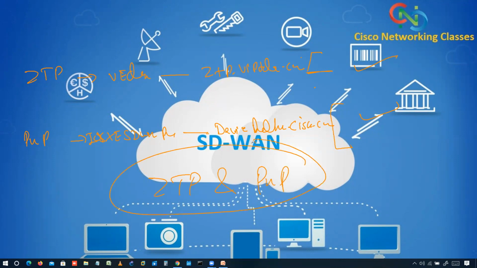Now you have a good idea about ZTP and PNP, how they work, what domain they choose in the background, what devices they choose, what controller they will be using. The controller part is the same for both, and only these two things differ in ZTP and PNP. Okay, now let's talk about the management plane.